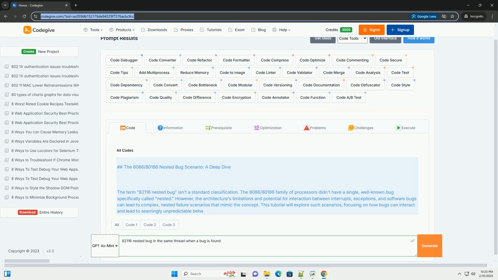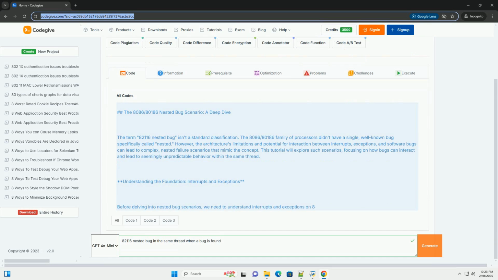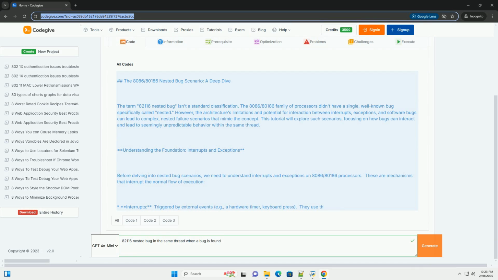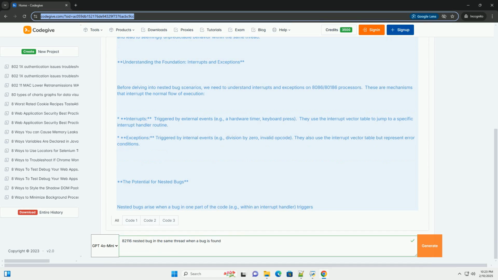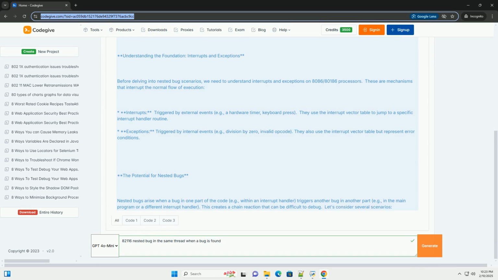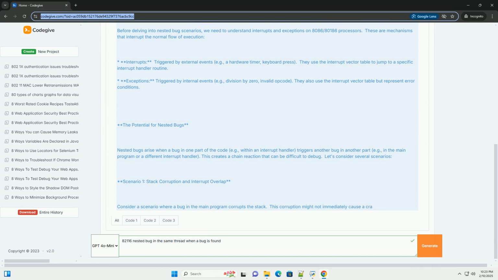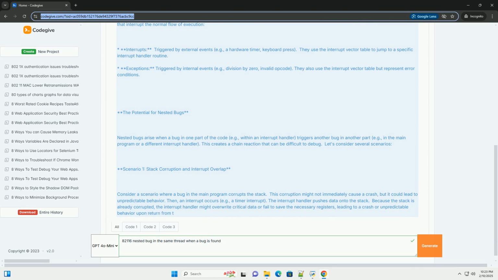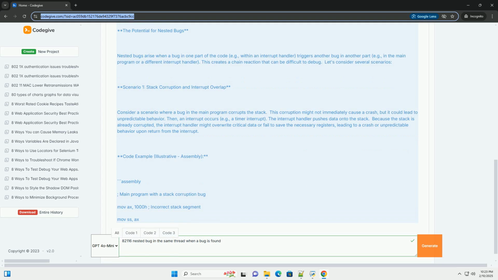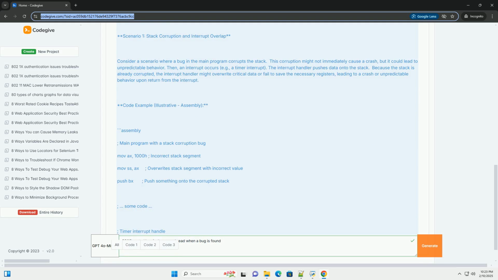The 8086/80186 nested bug scenario, a deep dive. The term 8086/80186 nested bug isn't a standard classification. The 8086/80186 family of processors didn't have a single, well-known bug specifically called nested.